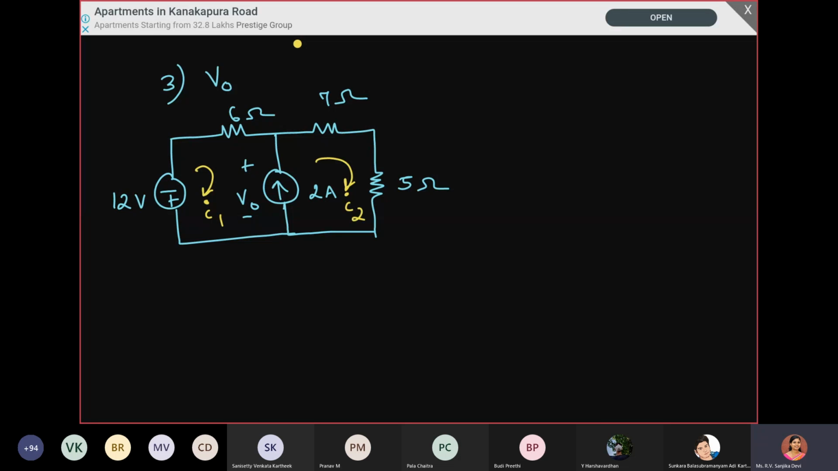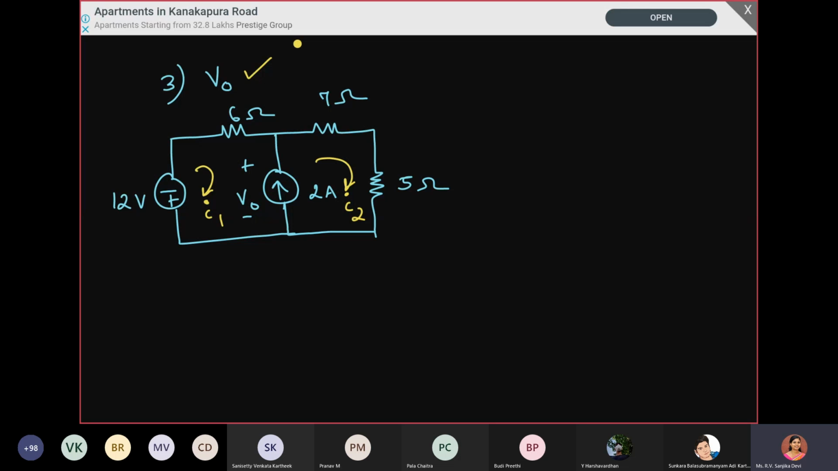If you are analyzing using mesh analysis, first we have to fix the mesh currents. Here I1 and I2 are taken as the mesh currents, and what we have to determine is V naught, the voltage across this 2 ampere current source. Once we get I1 and I2, we will be able to determine V naught. In mesh analysis, if there is a current source, since we do not know the voltage across it, we cannot write a KVL equation, so we have to form a super mesh by removing the current source.